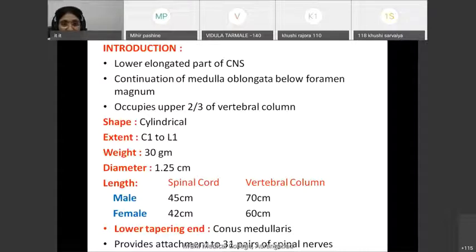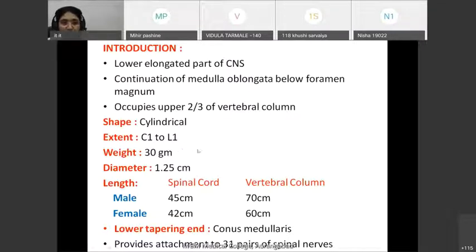It begins from the lower border of foramen magnum, or you can say it begins from upper border of first cervical vertebra. So the extent of spinal cord is from upper border of first cervical vertebra to the lower border of first lumbar vertebra. Spinal cord is generally cylindrical in nature and its diameter is 1.25 centimeters. Its weight is 30 grams.